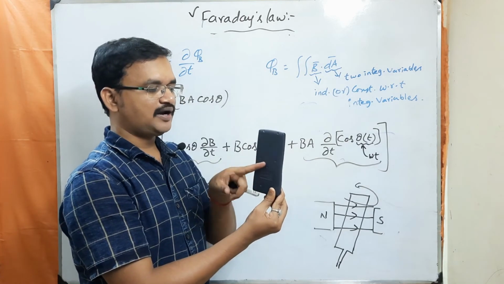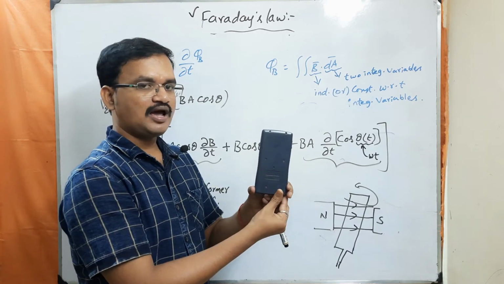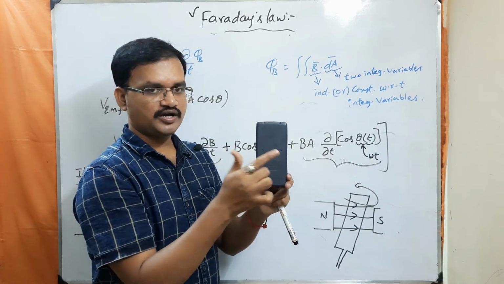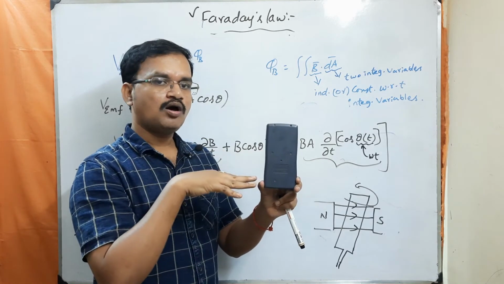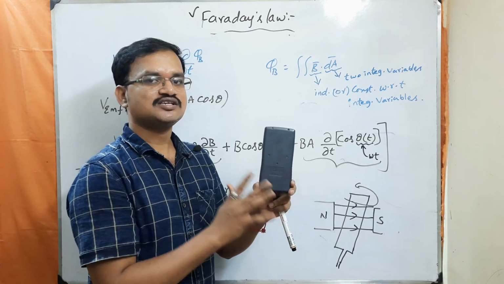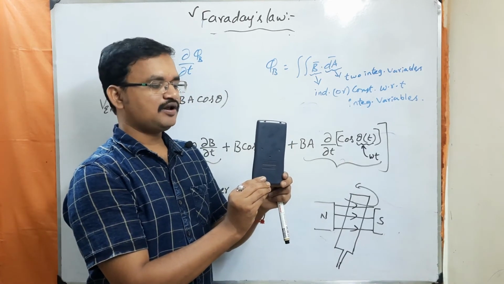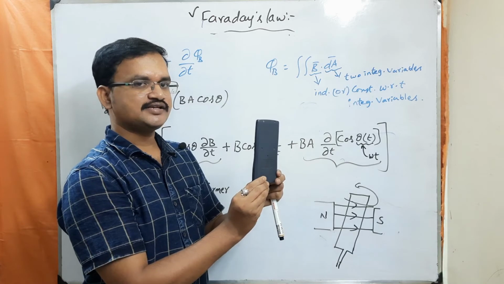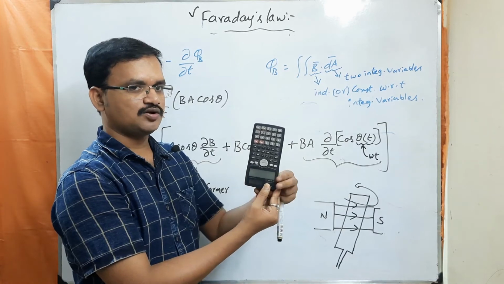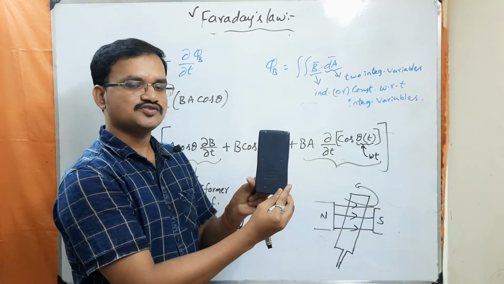Whenever you rotate this conducting loop in the B field, the number of field lines penetrating through this loop is going to decrease gradually. Now the B field is pointing in this direction and the direction of the surface is pointing in this direction. There is no field penetrating through the loop. That means the flux through this surface is 0. Understood? If you rotate again, the number of field lines penetrating the loop will gradually increase and become maximum, again decrease and become 0, and again increase and become maximum, and again decrease and become 0. Understood?